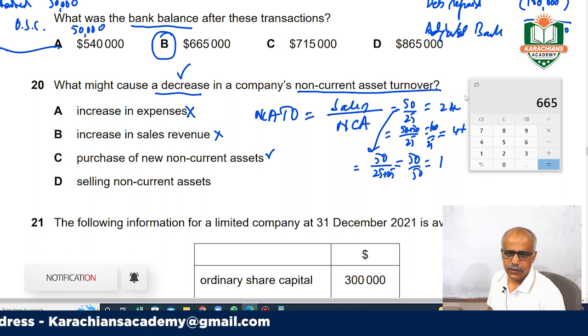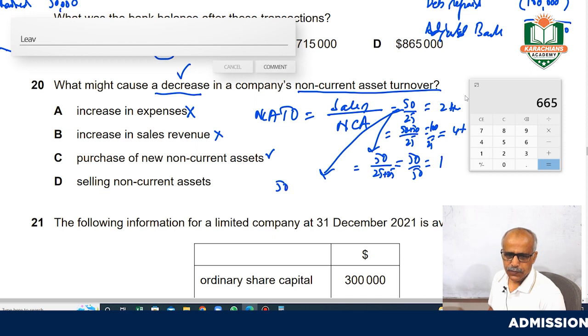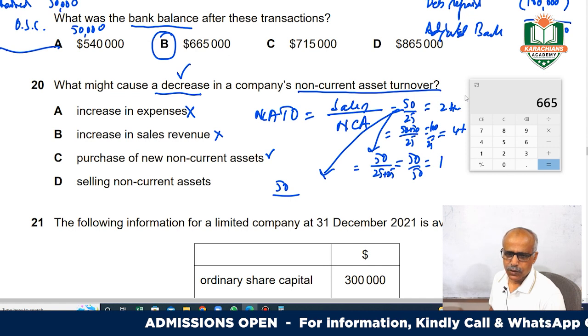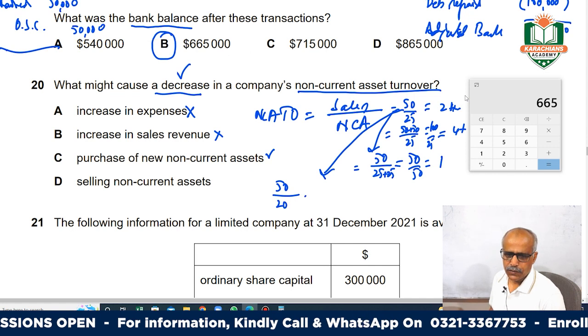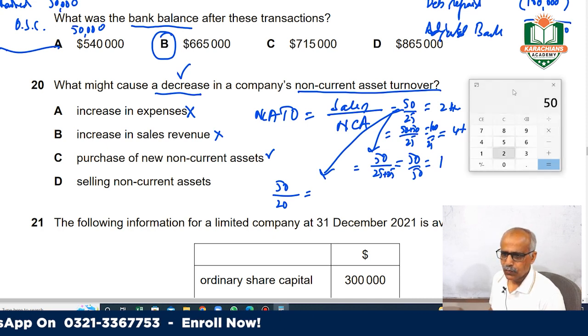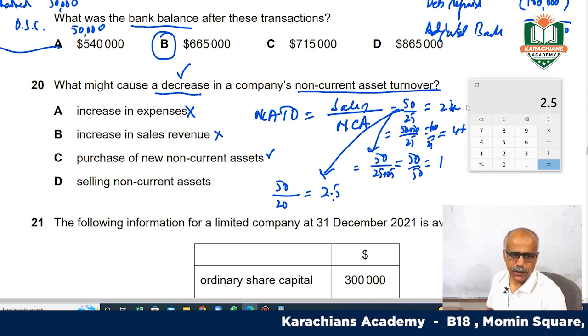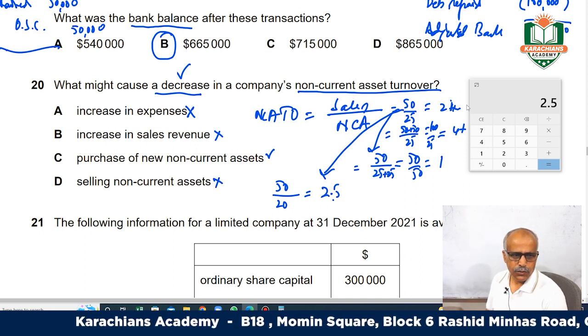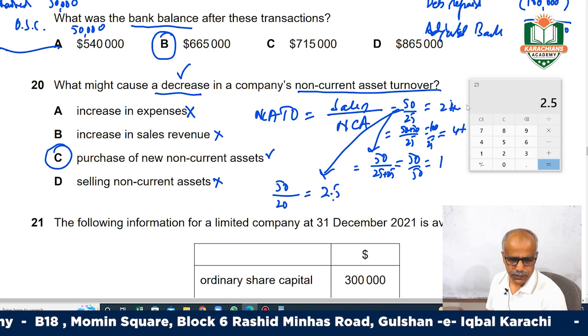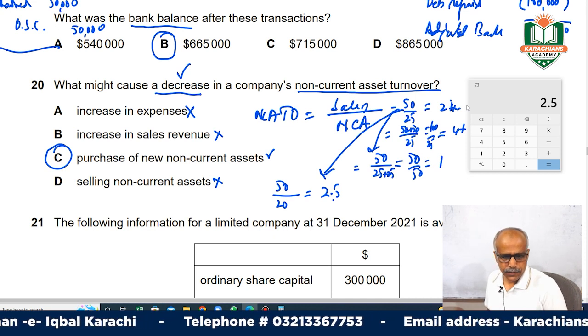Selling non-current assets: if out of this 25 you have sold 5, then it will be 20. 50 over 20 is 2.5. It was 2, so this will increase and not decrease, so this is also not applicable. So our most relevant one is C. The correct answer is C.